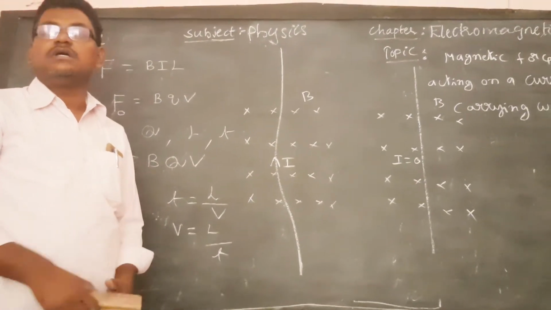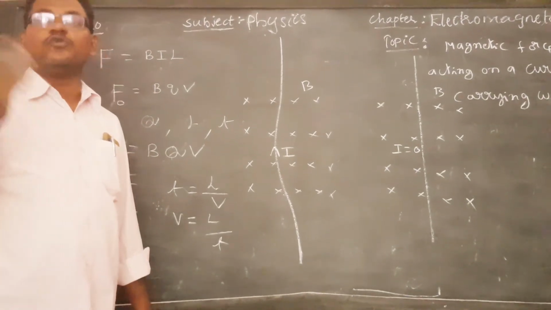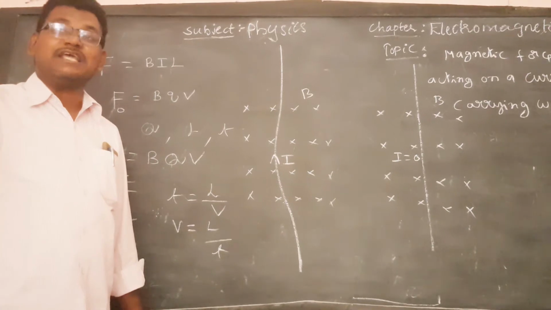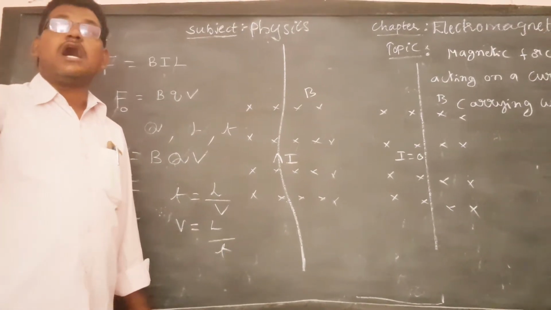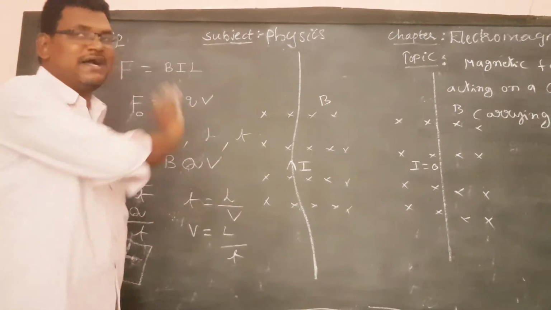An external magnetic field can exert a magnetic force only on the length of the current carrying wire which is present in the magnetic field.